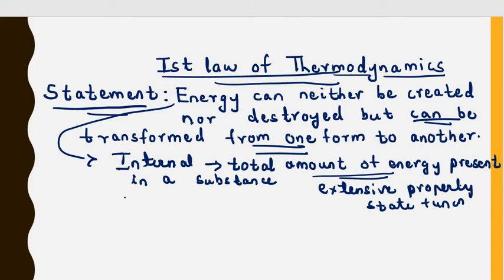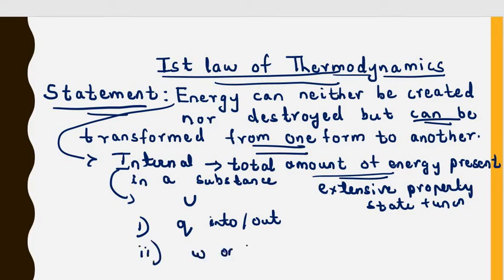The internal energy is represented as U. The internal energy of a system can change in two ways. First, by allowing heat to flow into the system, or out of the system. And similarly, internal energy changes when work is done on the system or work is done by the system.